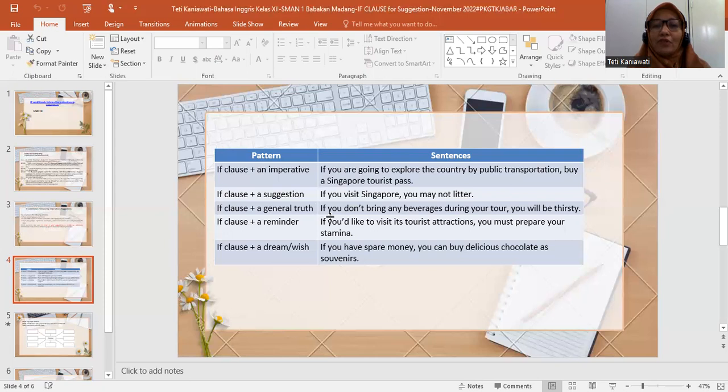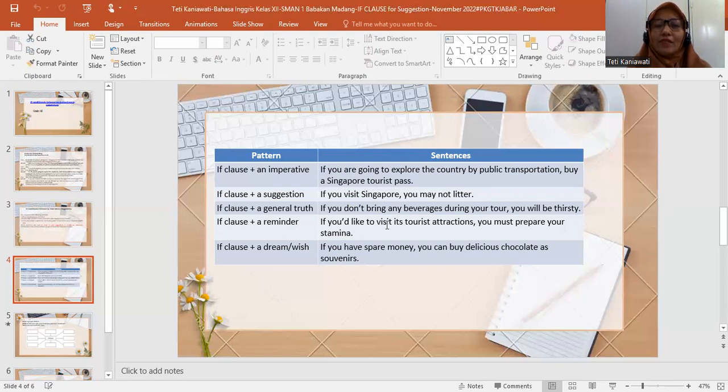And if conditional using if clause followed by general truth, there is if you don't bring any beverage during your tour, you will be thirsty. It means that when you have a tour, we predict something, and then the sentence followed is general truth. It means that you can add a sentence using general truth, you will be thirsty.